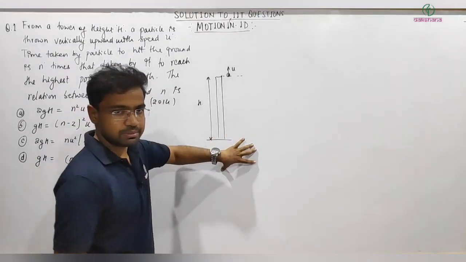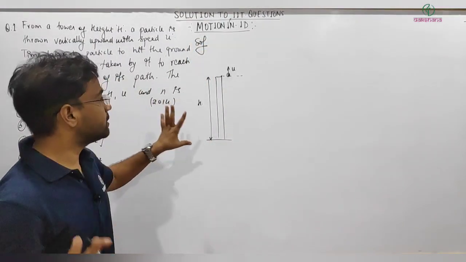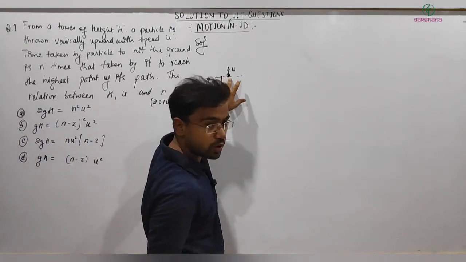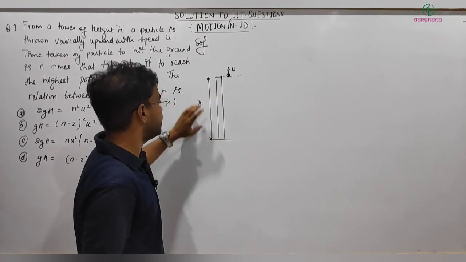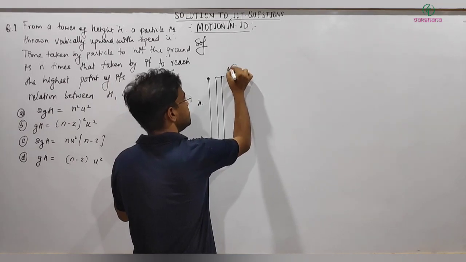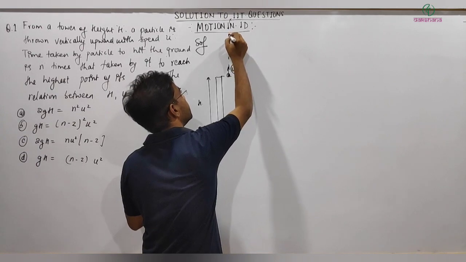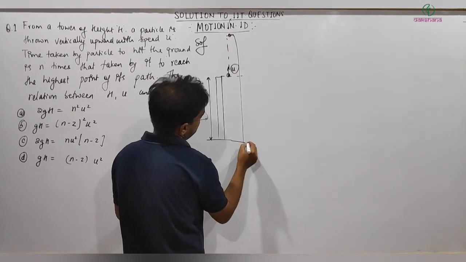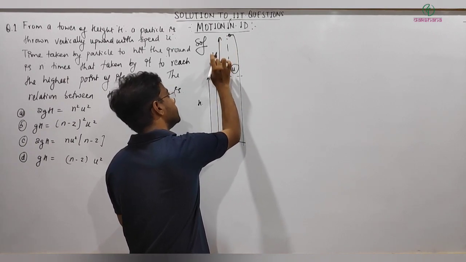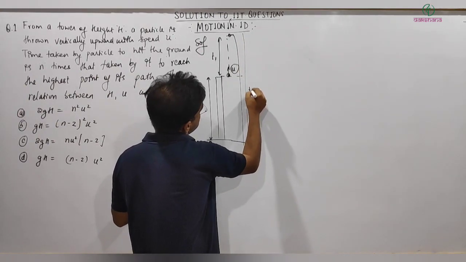The diagram is not given, but I have drawn it to make the solution. Let me first make it clear what the question is saying. A particle is thrown from the top of a tower. Let's say this is a tower of height capital H. From the top of it we are throwing a particle with speed u upward. It will go up to a maximum height and then it will fall. So time taken from here to there, let's say this is t1. And time taken from there to fall to the ground, let's say it's t2.